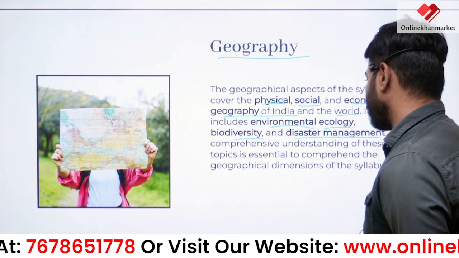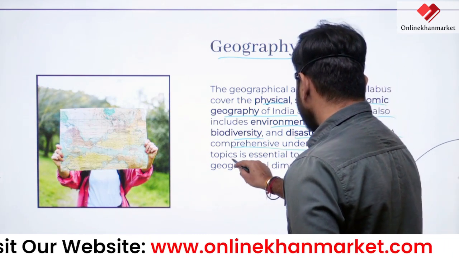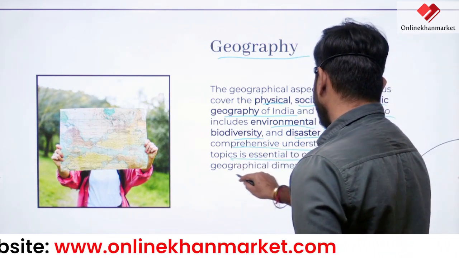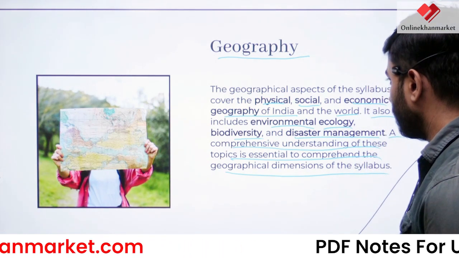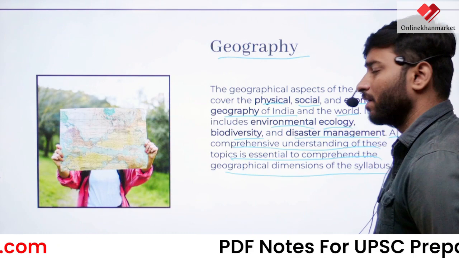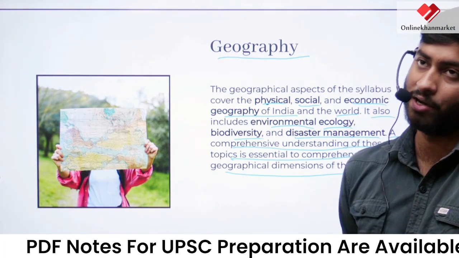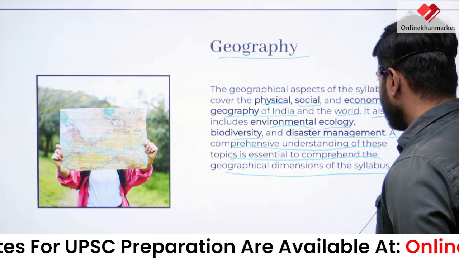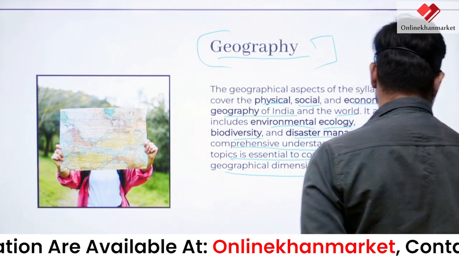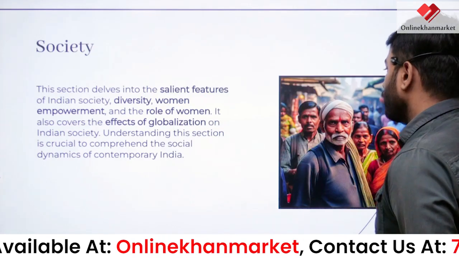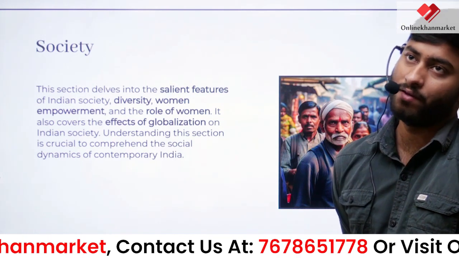A comprehensive understanding of these topics is essential to comprehend the geographical dimension of the syllabus. So it basically covers your main geography part plus some science related stuff like biodiversity and disaster management, which I talked about earlier. So we can say after history, this geography part will be the main thing. After that, your history, your art and culture, your modern history, your geography for world and India.